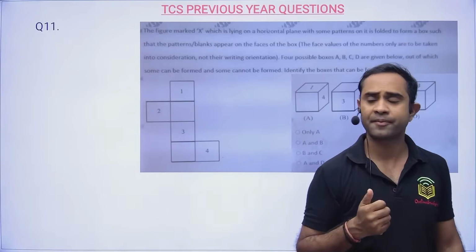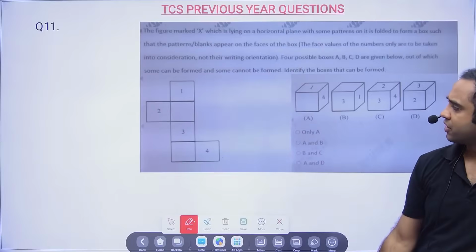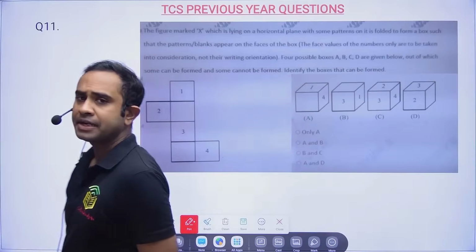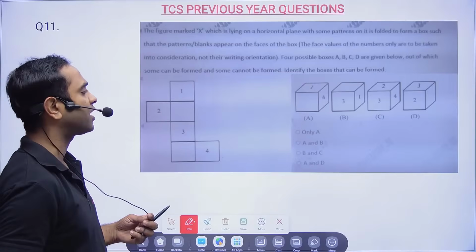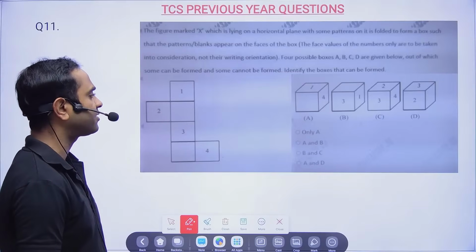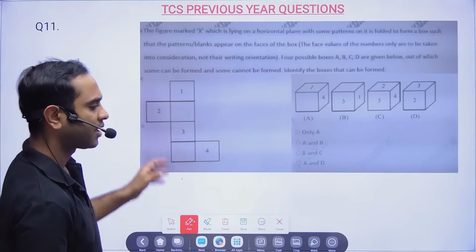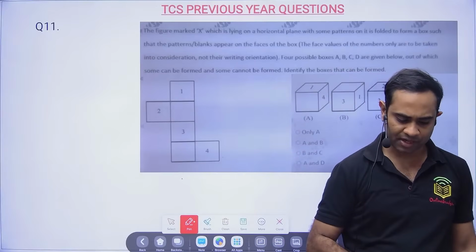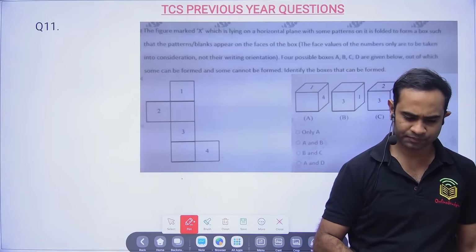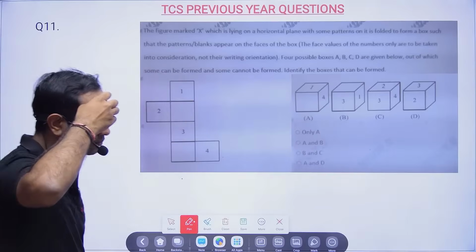Now let me see how many of you are able to answer this particular question. Okay, so this is a question from dice. So cube and dice, open and closed dice, you can say. So this is your open dice and that is closed dice. So what they're telling, I'll give you 1 minute of time. So let's see, 1 minute of time starts now. Let me see how many of you are able to answer.